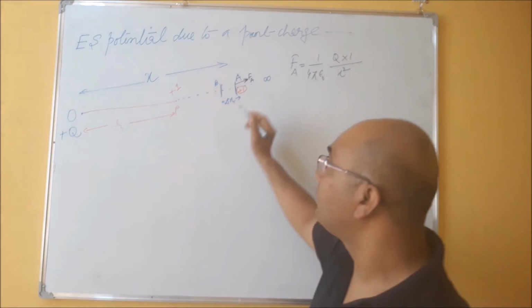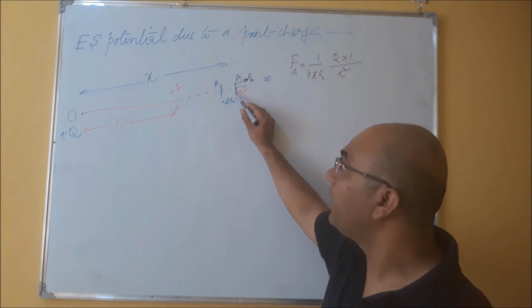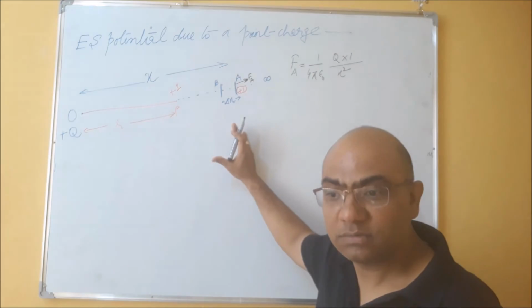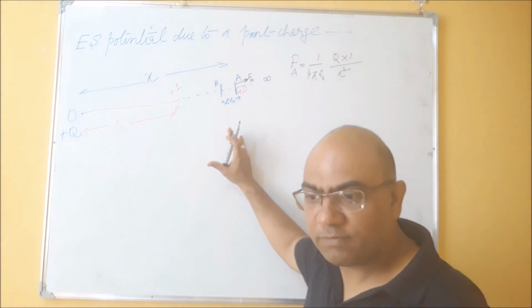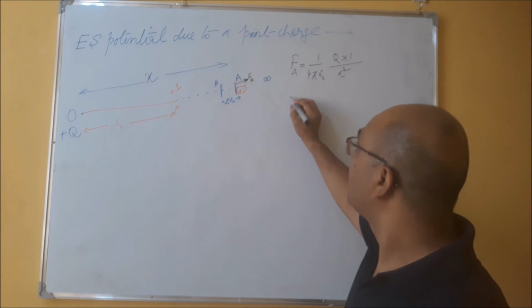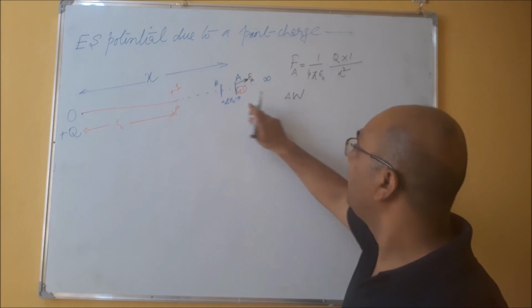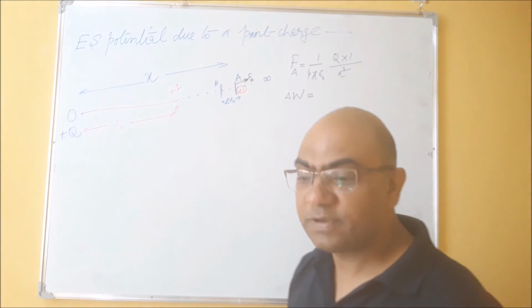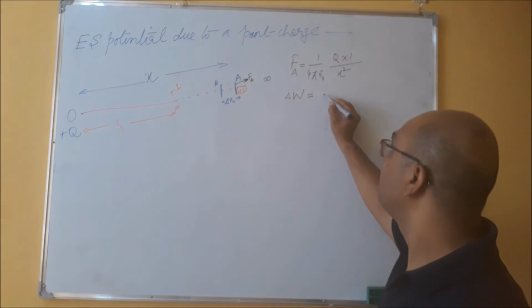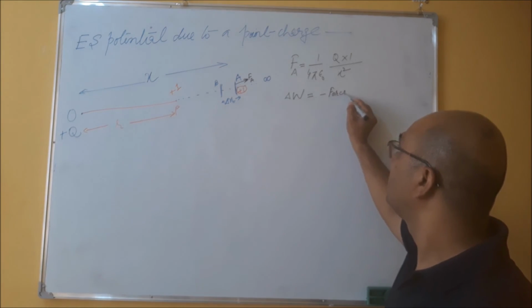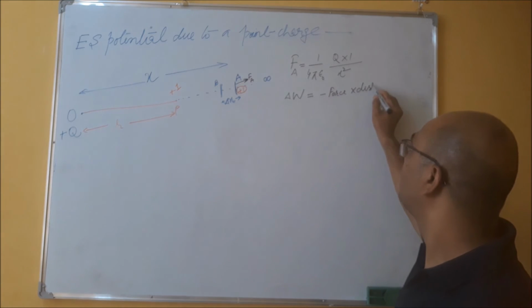We have to move this charge particle from A to B against the electric field, so we have to do work. And since we are doing work, it is minus force into displacement.